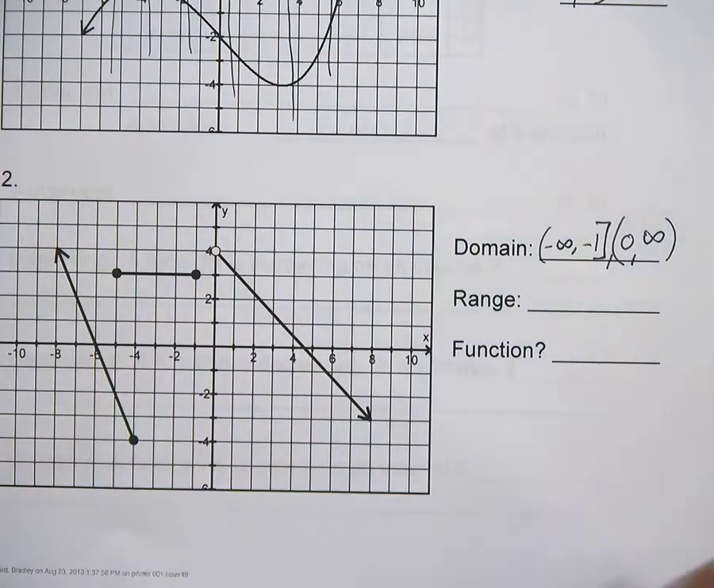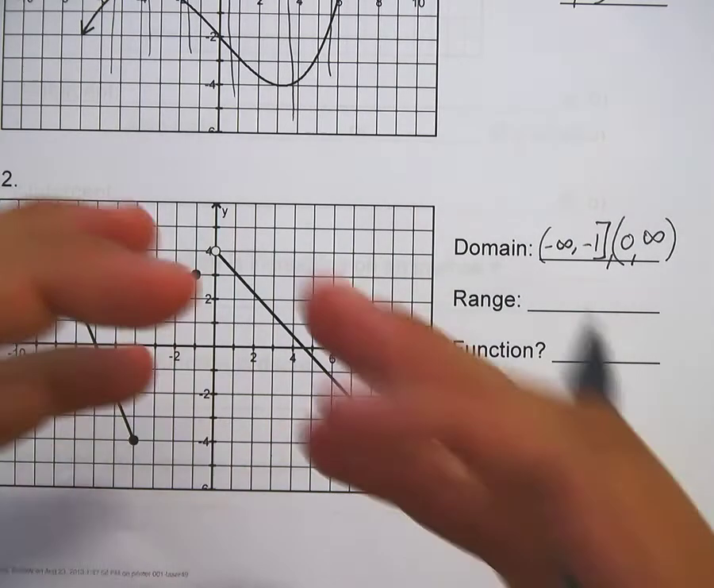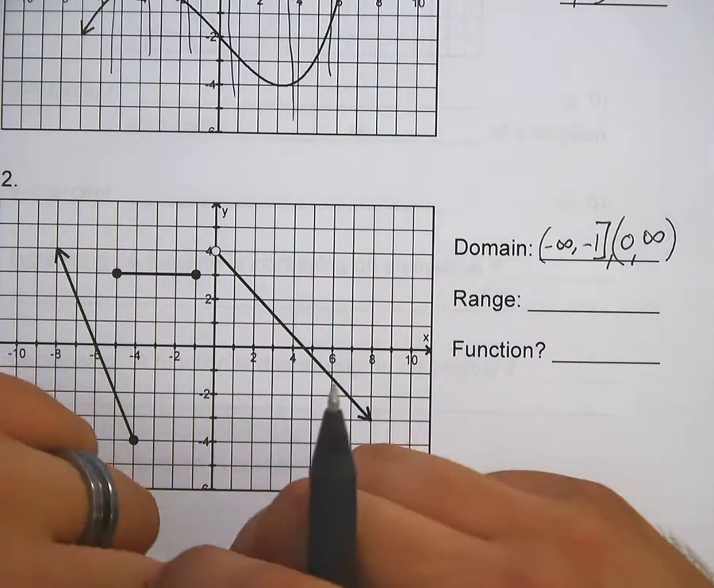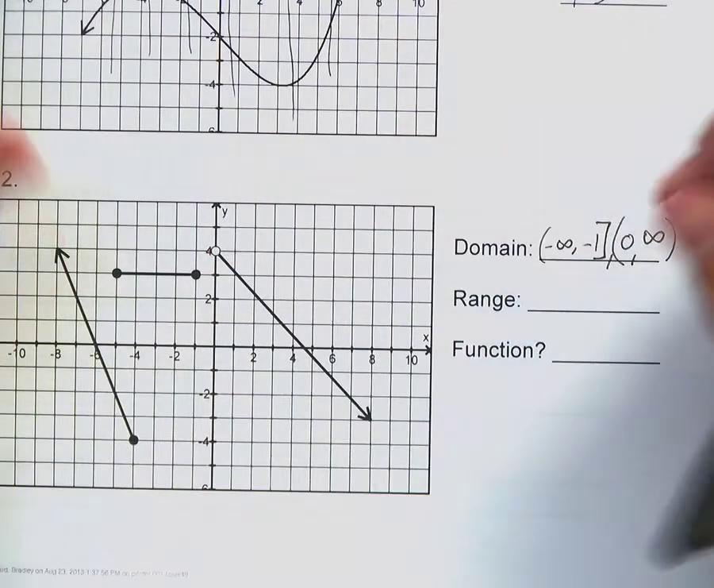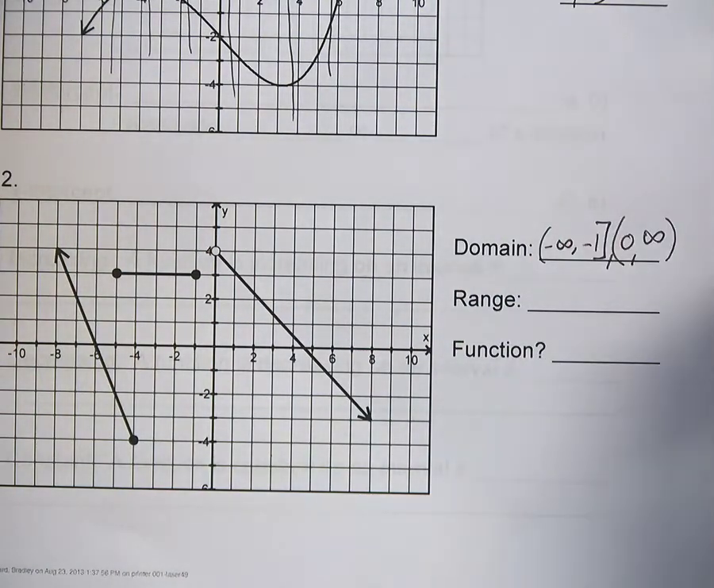This is what we call interval notation. You are picking up the intervals that the graph is defined for. You're taking the intervals and plotting them out, or writing them out in order.